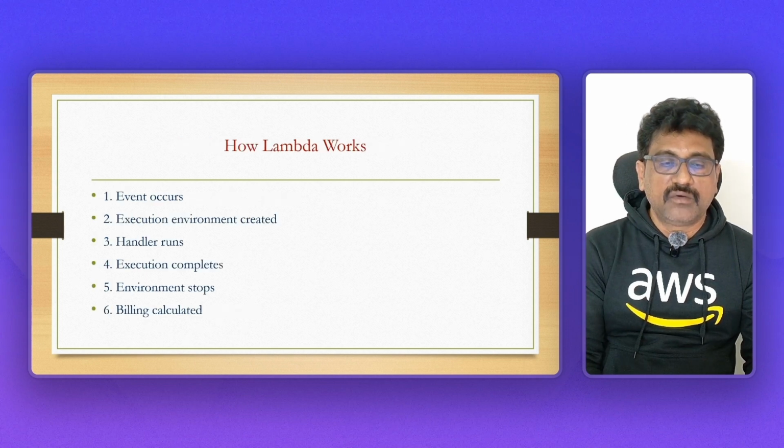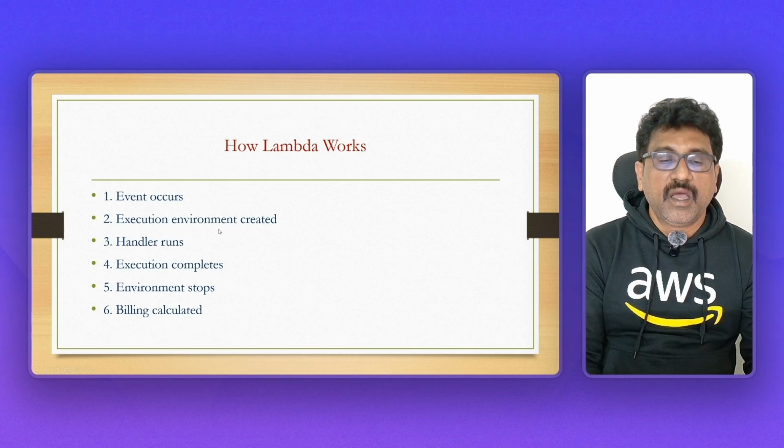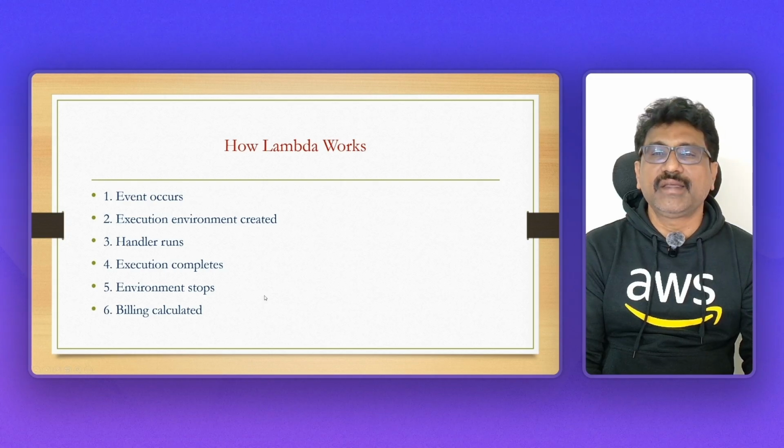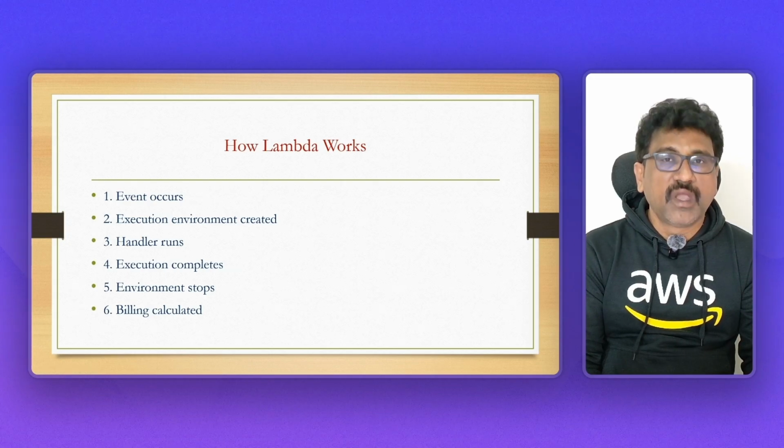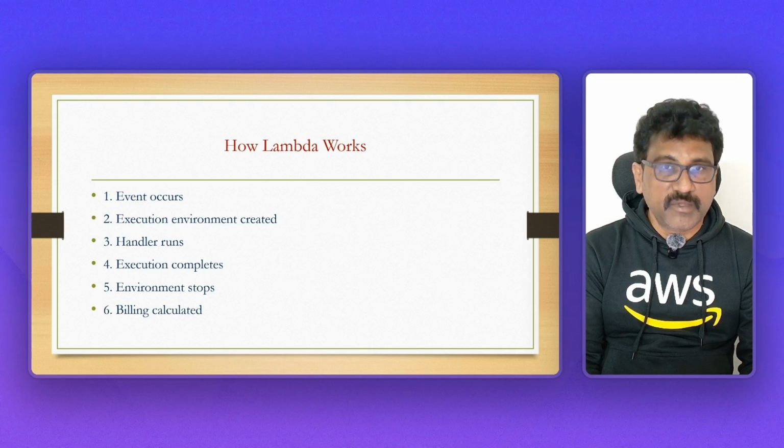Okay. Now again, an event occurs. How does Lambda work? Event occurs. Sometime back we saw: execution environment created, handler runs, execution completion. I'm not going in depth in this video. At the end of the course, I will make one more video with the detailed Lambda functions, that is, how we will really use Lambda. This is not a real use case.